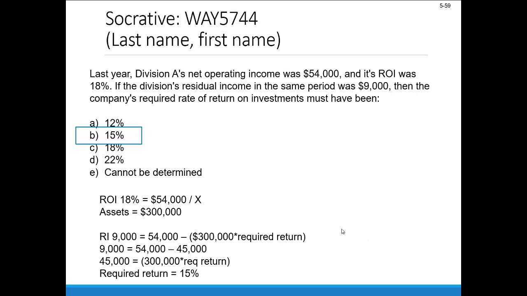And one thing I'd point out here with ROI and residual income, if we're looking at both, we can always do that quick logic check. And by that I mean ROI was 18% and residual income was positive. So we know that the required rate of return has got to be something less than 18%. So in this case, we could have only ruled out 22%, but at least it's something. At least it's that double check for us.